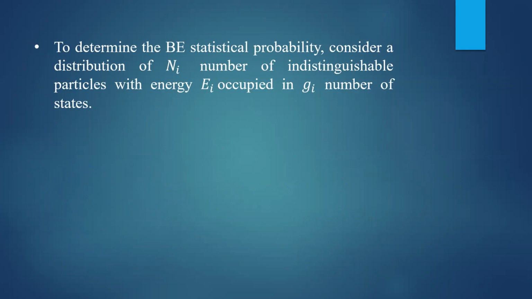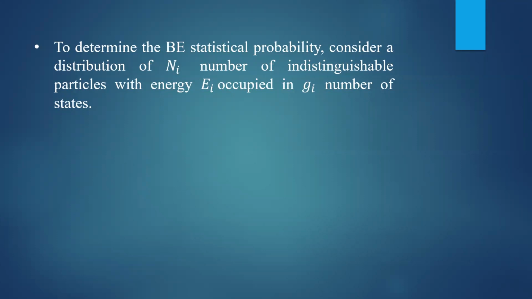Now let us find the thermodynamic probability corresponding to the Bose-Einstein statistical distribution function, or Bose-Einstein statistics, that is, the number of microstates divided by the total number of microstates possible for a given macrostate. Now to determine the probability, consider the distribution of Ni number of indistinguishable particles.